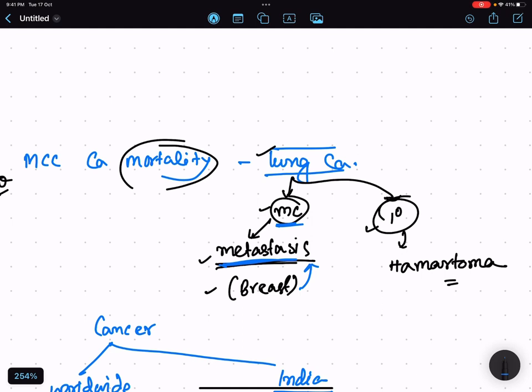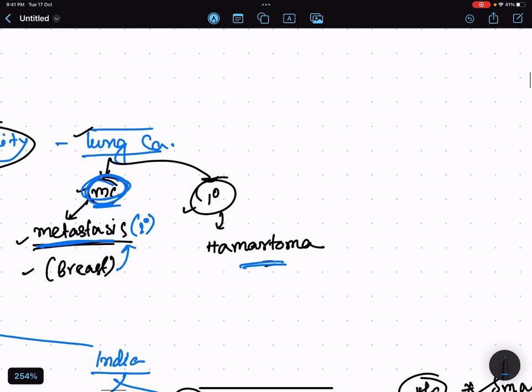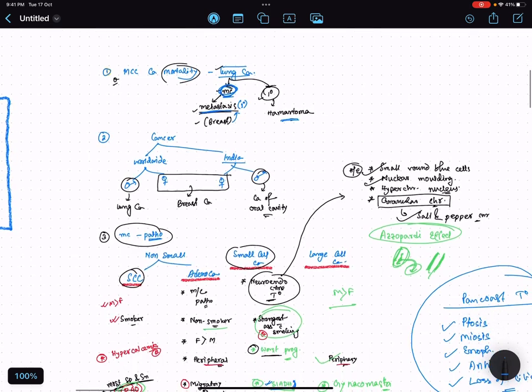See, these are two different questions. One is, what is the most common lung cancer? It is secondary. But if there is a primary lung cancer, where will it metastasize, in malignancy, that is liver. Liver is the most common site of lung metastasis.